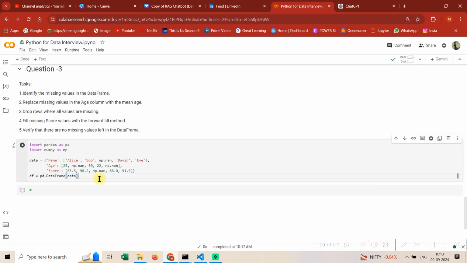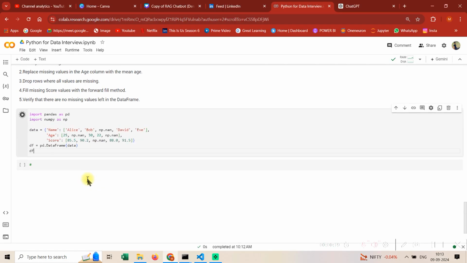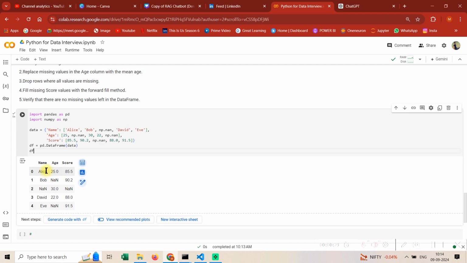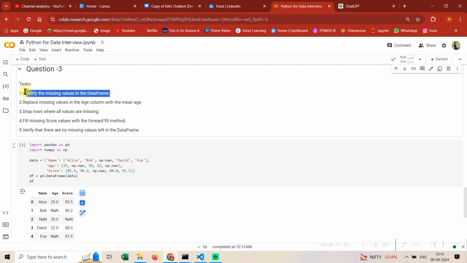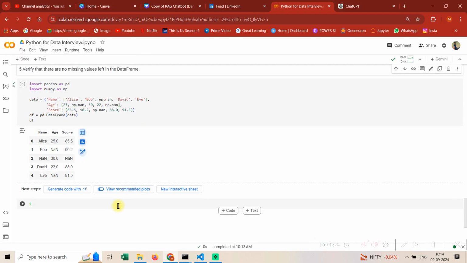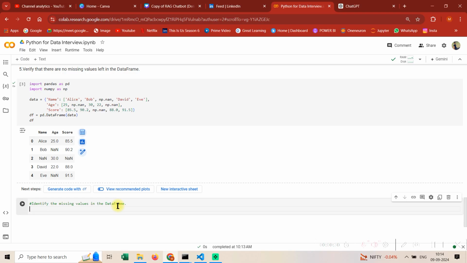So we have a data frame. Let me show you the data frame we have. The data frame is like this: we have name, age, and score. I think it's self-explanatory. The first question is identify missing values in the data frame. How do we do that, guys?